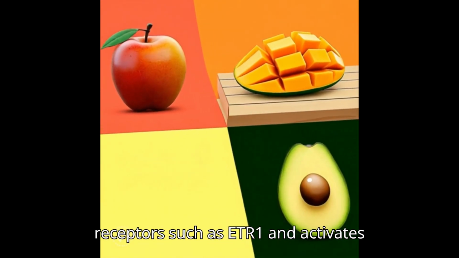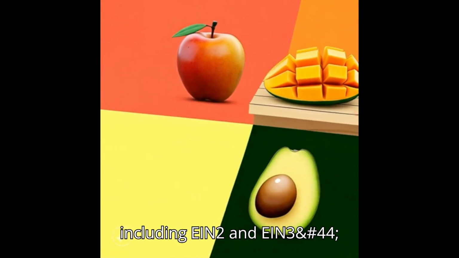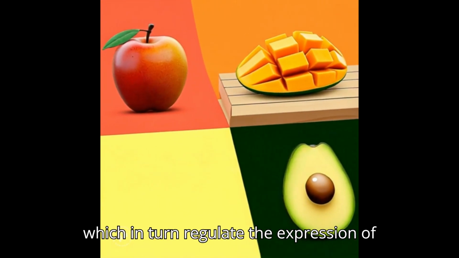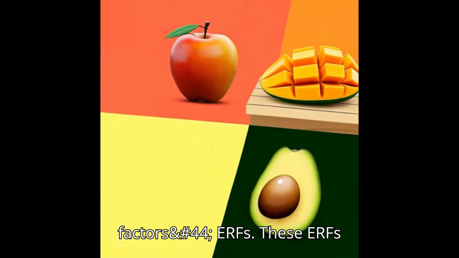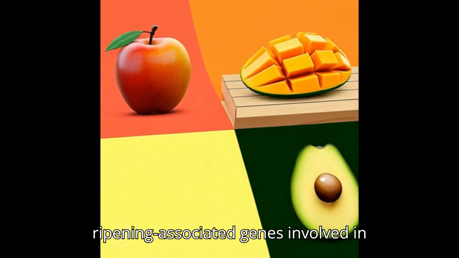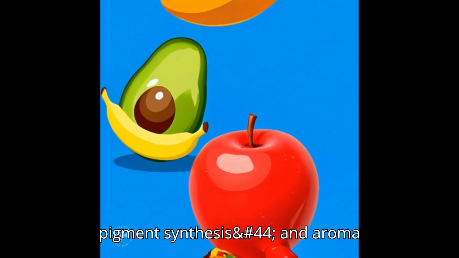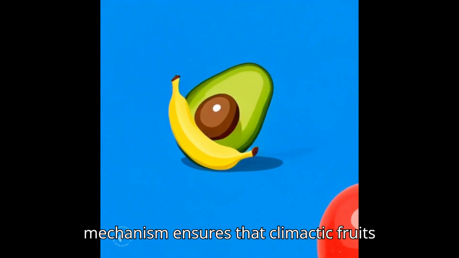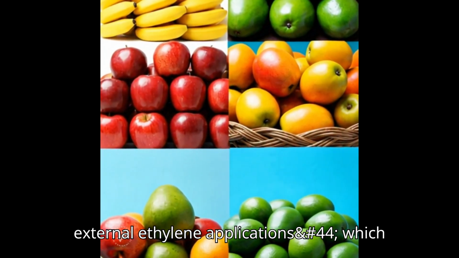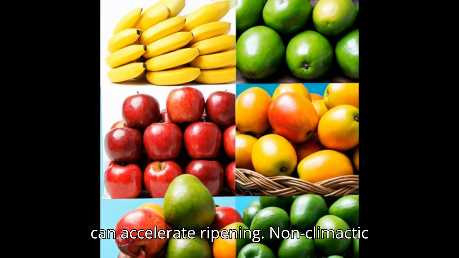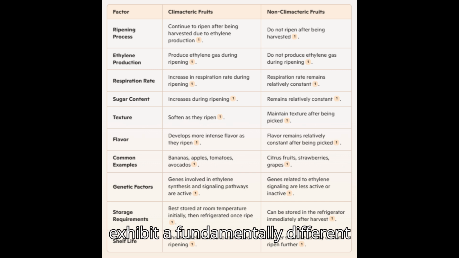Ethylene binds to specific receptors such as ETR1 and activates downstream signaling components, including EIN2 and EIN3, which in turn regulate the expression of ethylene-responsive transcription factors, ERFs. These ERFs control the transcription of ripening-associated genes involved in processes such as cell wall softening, pigment synthesis, and aroma development. This ethylene-driven mechanism ensures that climacteric fruits ripen uniformly and are responsive to external ethylene applications, which can accelerate ripening. Non-climacteric fruits, on the other hand, exhibit a fundamentally different ripening mechanism.